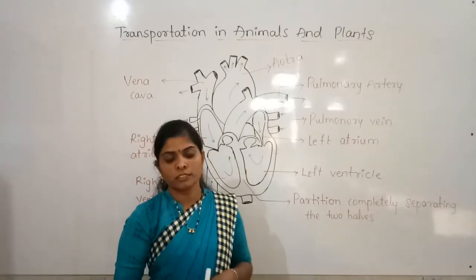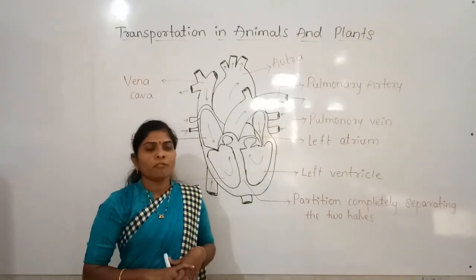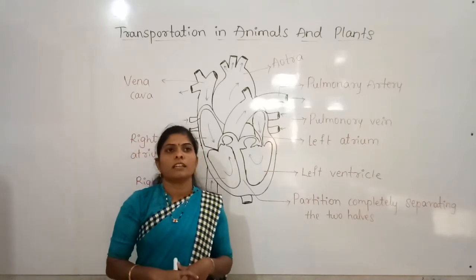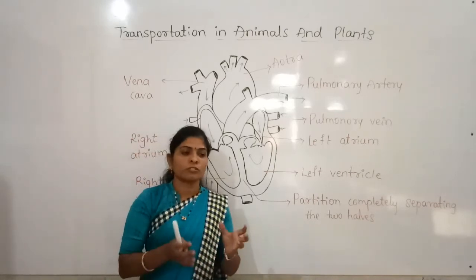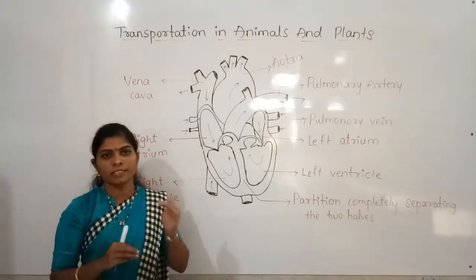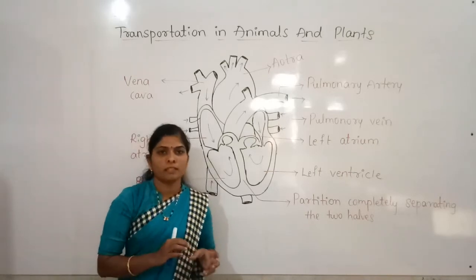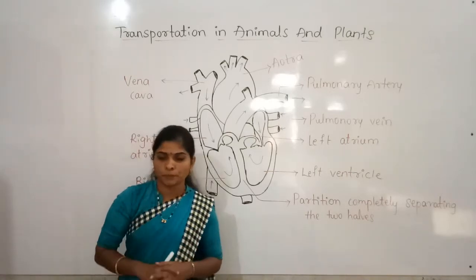It can carry oxygen to all the cells of the body. The white blood cells, the WBCs, help us to fight against germs. And the platelets help to clot the blood.